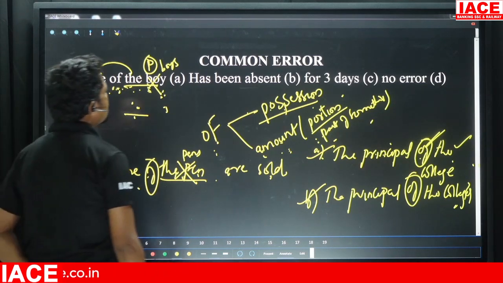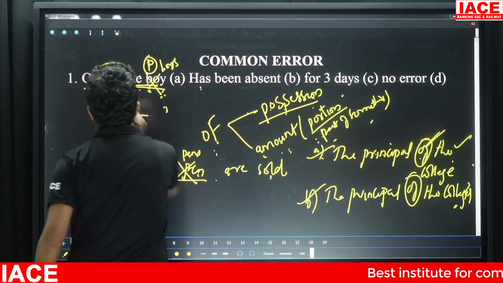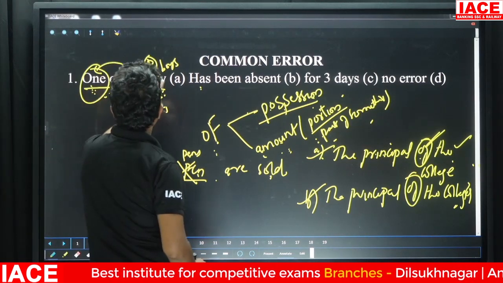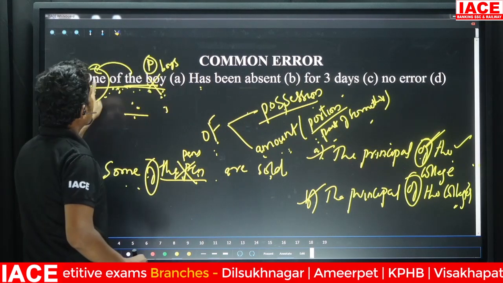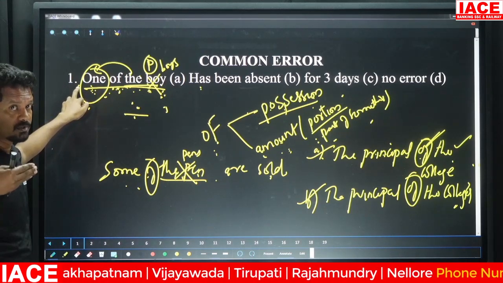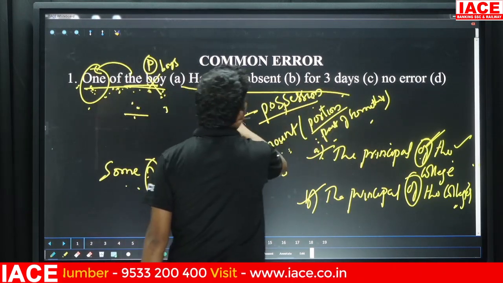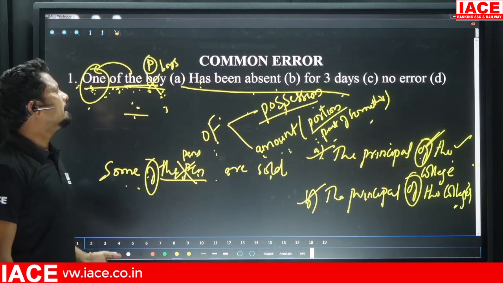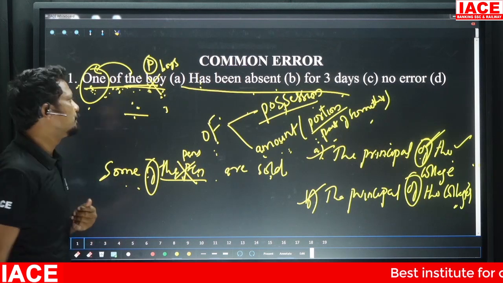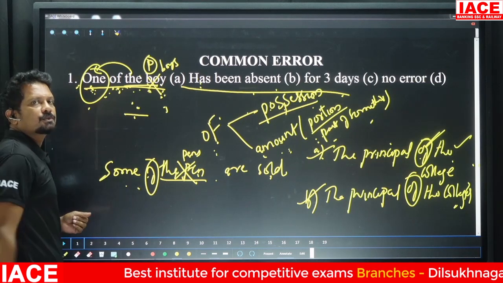So your second question. One of the boys has been... We are talking about one here. Out of many boys, we are talking about one boy. So one boy is third person singular. You know first person, second person, third person, right? So third person singular takes "has" here. So "has been absent for 3 days" is your present perfect tense. This we would learn in tenses, and while we learn tenses you'll get it in detail. I hope you have understood this, right?